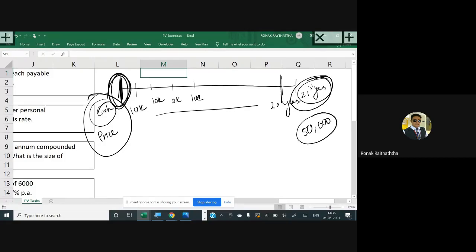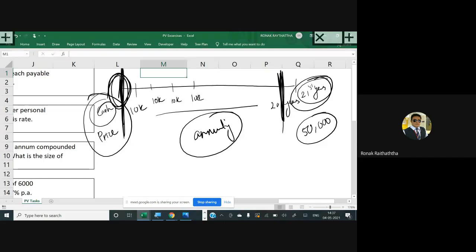But at least up to this 20th year, I can call it an annuity, right? 10,000 is the amount of installment, remaining the same in all the years, with the same interest rate, with the same frequency of 1 year. This is the part of the annuity.